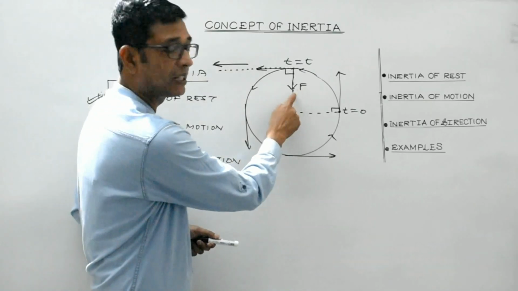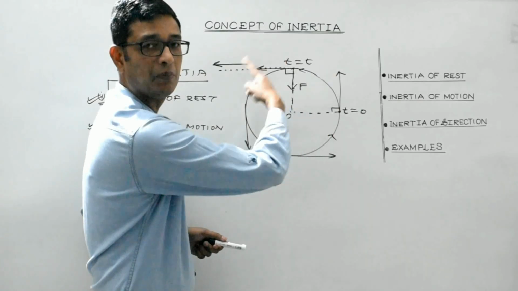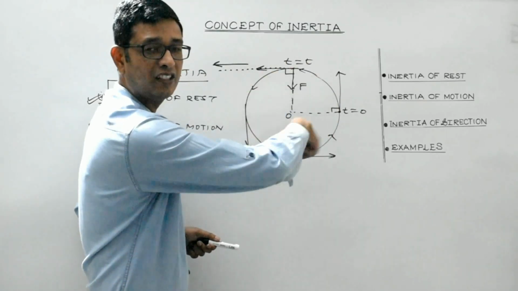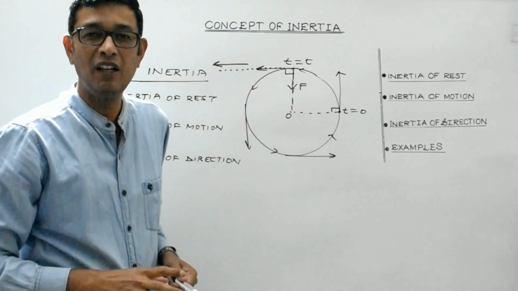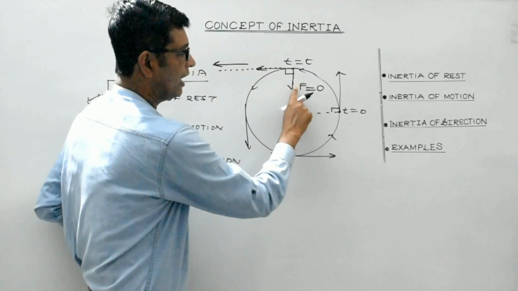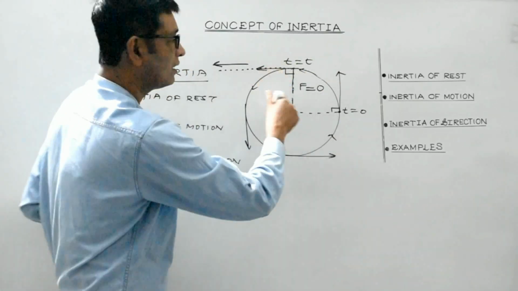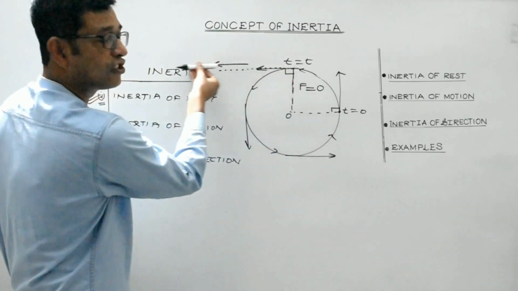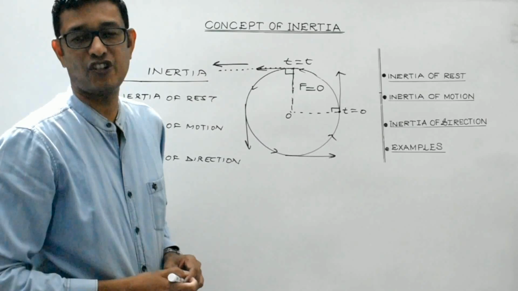As long as this centripetal force exists, the body will keep on moving along the circular path. It will keep on changing its direction of motion continuously under the influence of this external unbalanced force. But as soon as this force becomes zero, the body, instead of following a circular path, will simply fly off tangentially. So that's the concept of inertia of direction.